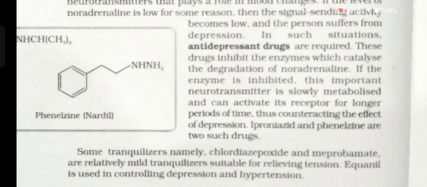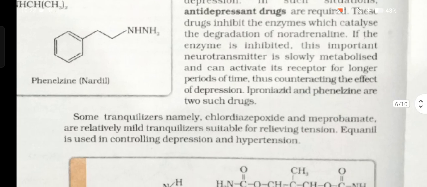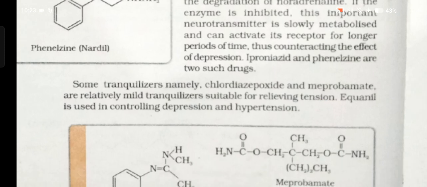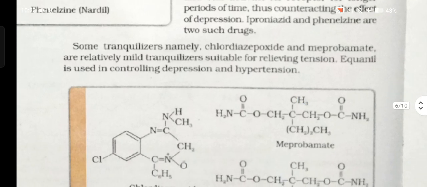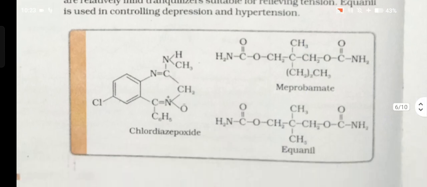These drugs inhibit the enzyme which catalyzes the degradation of noradrenaline. If the enzyme is inhibited, this important neurotransmitter is slowly metabolized and can activate its receptor for a longer period of time, thus counteracting the effect of depression. Iproniazid and phenelzine are two such drugs. Some tranquilizers, namely chlordiazepoxide and meprobamate, are relatively mild tranquilizers suitable for relieving tension. Equanil is used in controlling depression and hypertension.